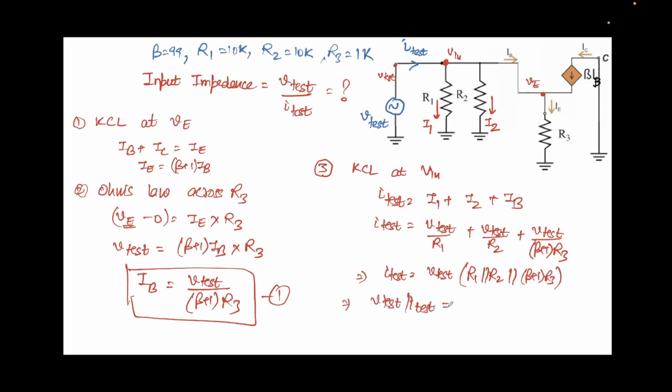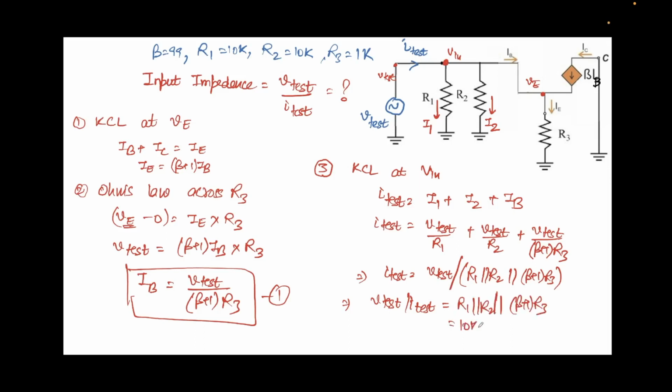Thus I'll get V test over I test. Sorry, this was V test over this. So V test over I test I will get is R1 parallel R2 parallel beta plus 1 times R3.